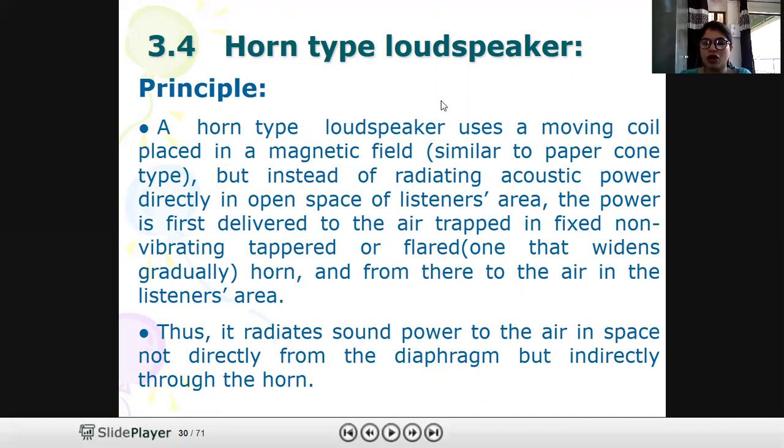Now we will see. A horn type loudspeaker uses a moving coil placed in a magnetic field, same as a cone type or moving coil microphone. But instead of radiating acoustic power directly into open space, the power is first delivered to the air trapped in a fixed taper type box, and then it is radiated into the air. That's why it is called indirect type. It is first trapped, then radiated into the air, while in the moving coil we were directly radiating our sound energy into air. Thus, it radiates sound power to the air in space, not directly from the diaphragm, but indirectly through the horn.